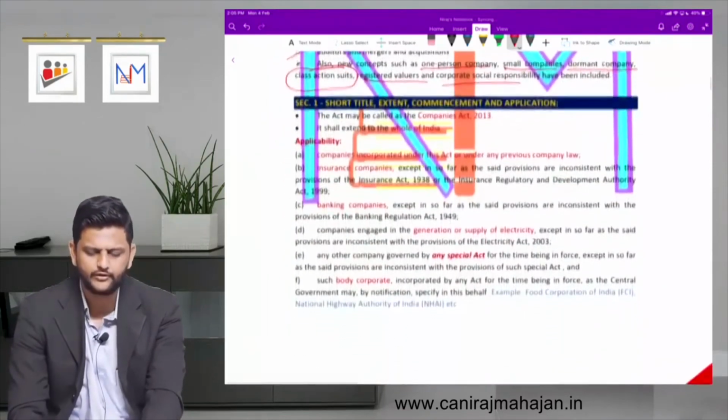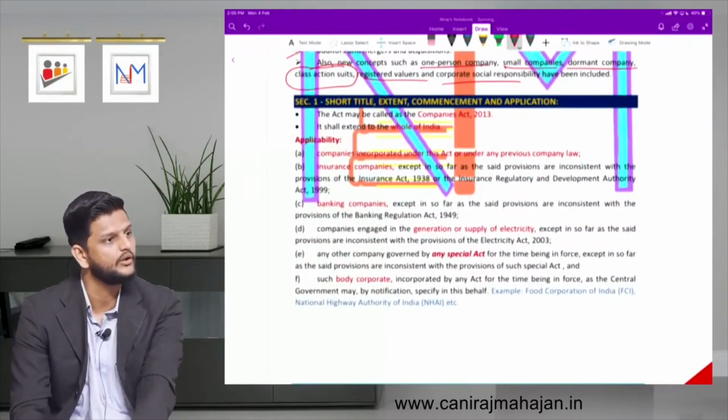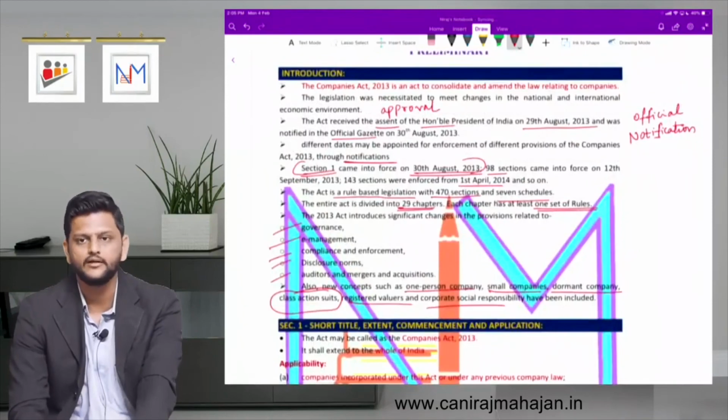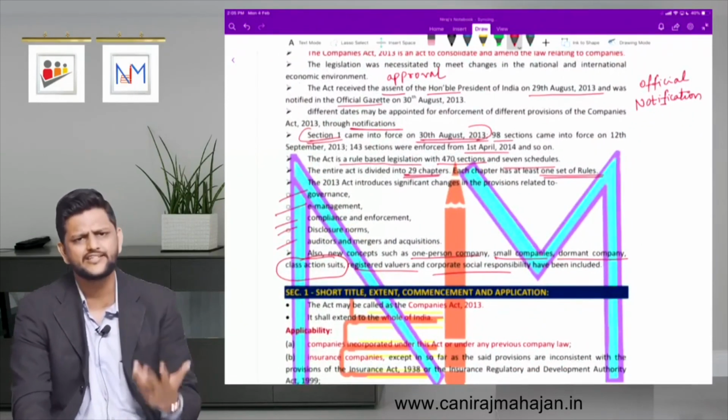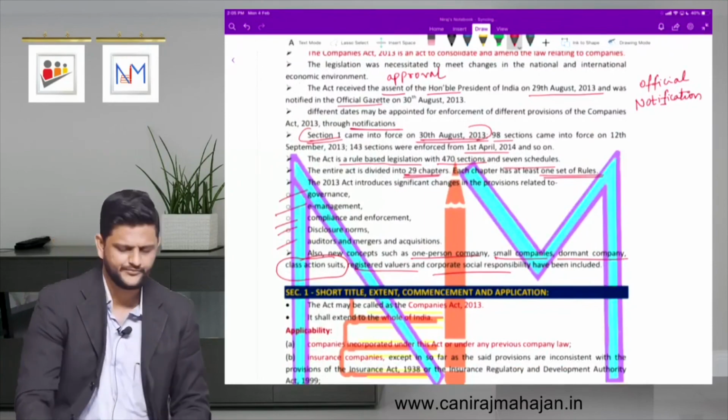So tomorrow, or the next lecture, will again begin with section 1. Read this and come, okay? As far as possible always read the chapter beforehand. You will understand much and much better. Okay? See you in the next lecture.